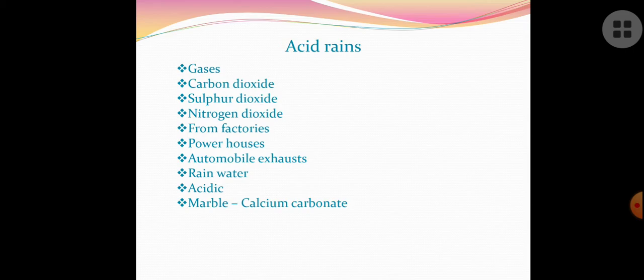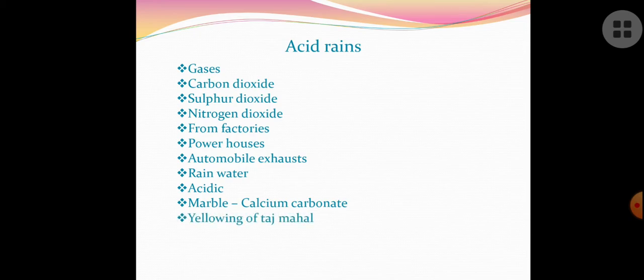Why is it happening? Because the calcium carbonate present in the marble reacts with the acid formed by these acid rains. Marble is nothing but calcium carbonate. So it reacts with that, and slowly the shining of the marble fades out.